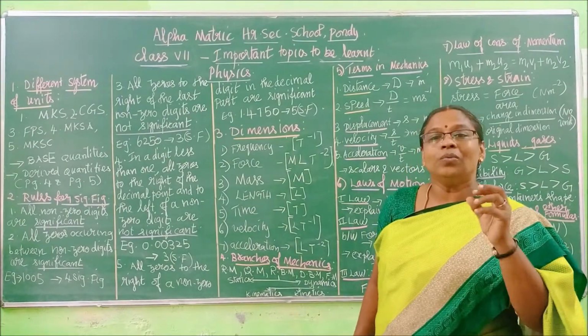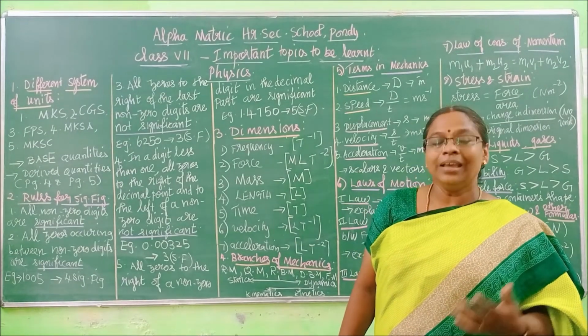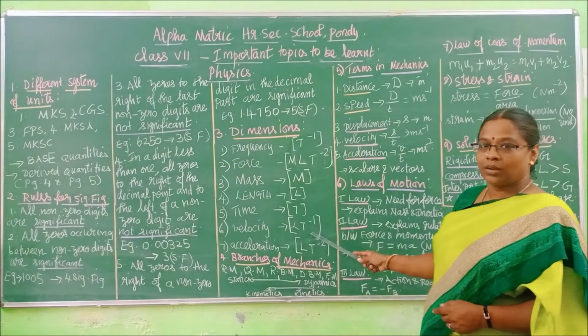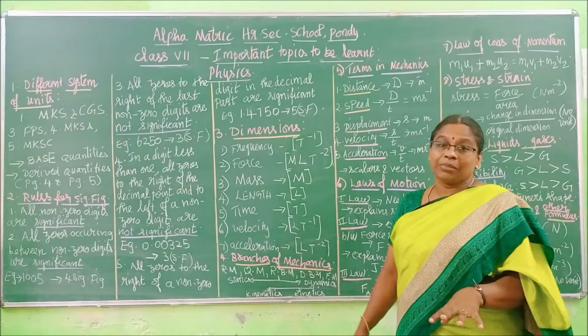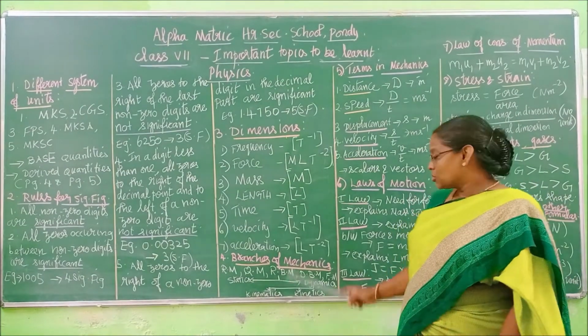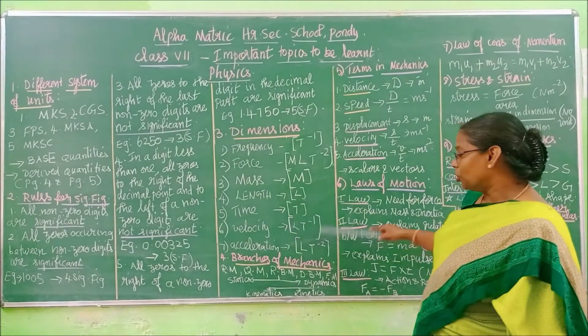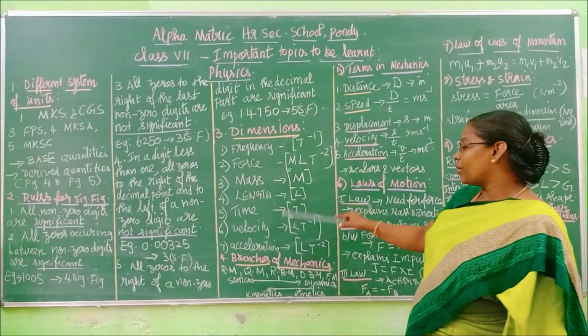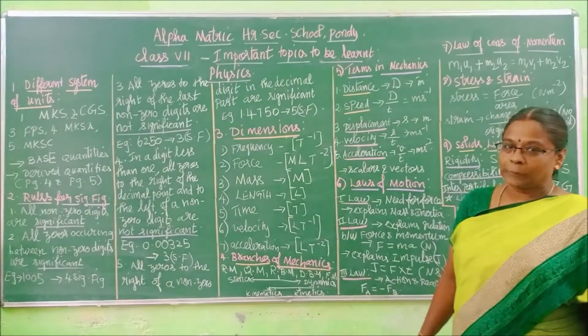Acceleration is equal to velocity by time. Velocity's dimension formula is LT power -1, and divided by time again, that formula changes to LT power -2. So velocity's formula is LT power -1.